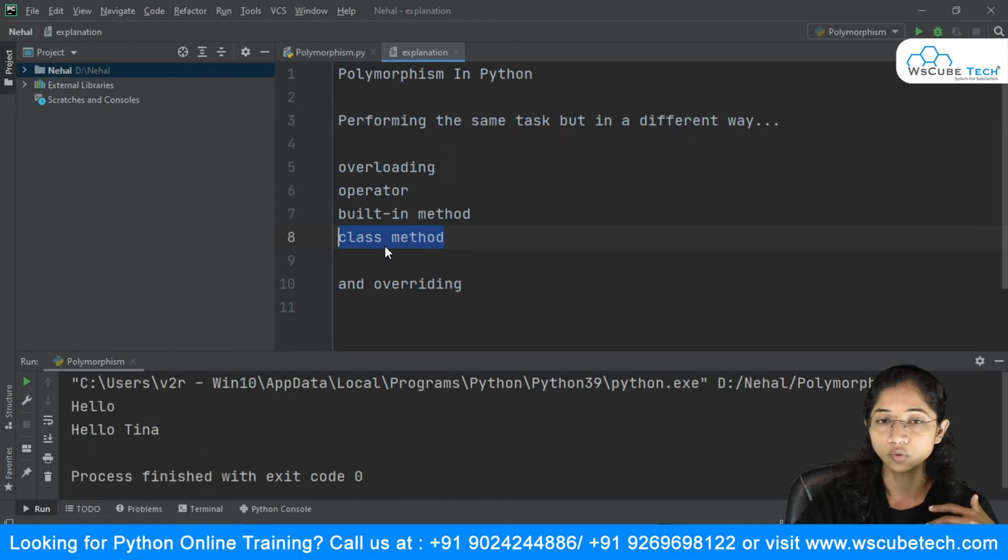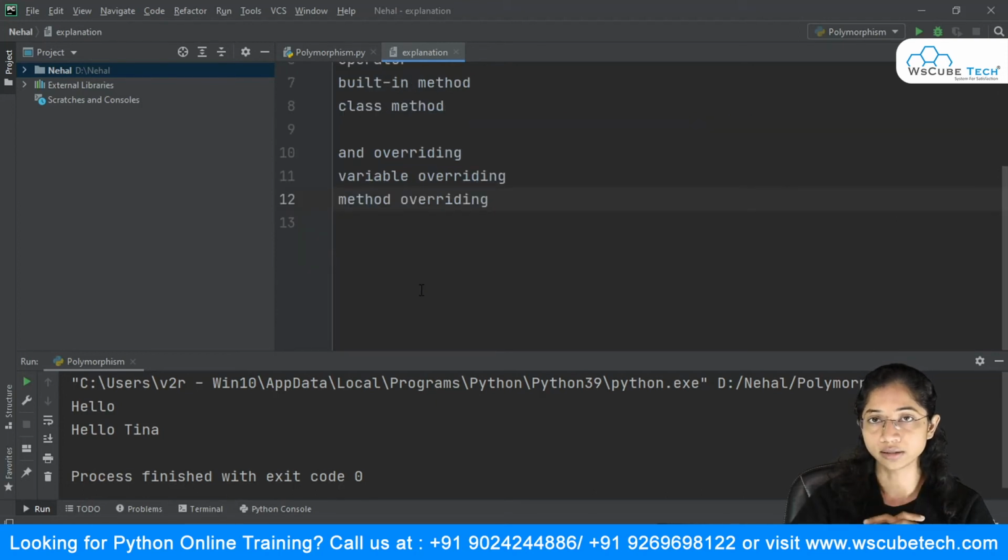Now we'll move towards overriding. As I said, polymorphism in Python is of two types, overloading and overriding. We have covered overloading, now we'll talk about overriding. Overriding is of two types: variable overriding and method overriding. And this overriding is achieved with the help of inheritance. So when I talk about inheritance, we have classes inheriting one another. All right, so we'll talk about the first one, that is variable overriding.